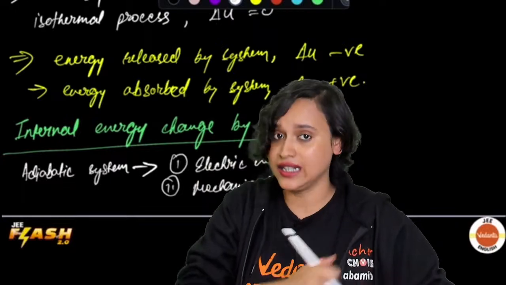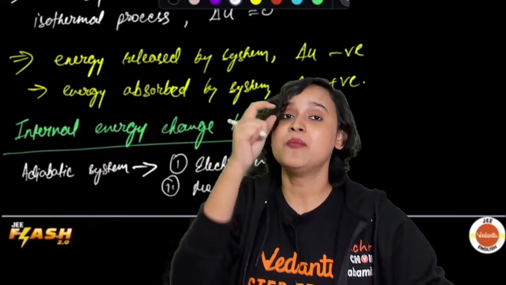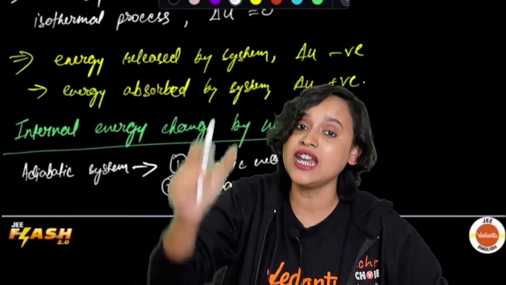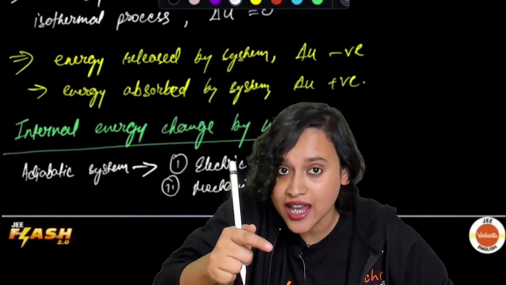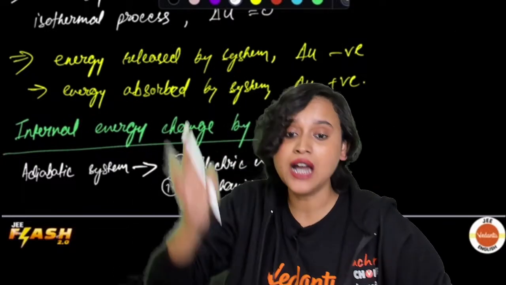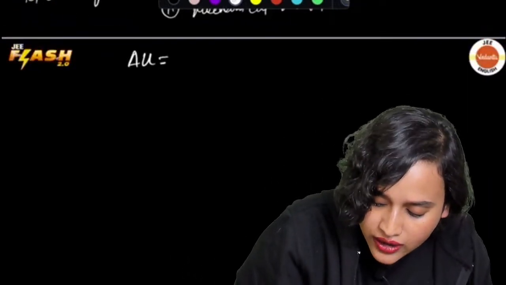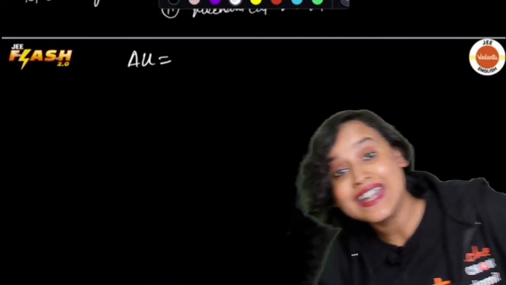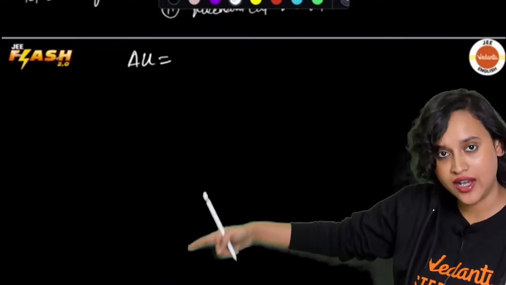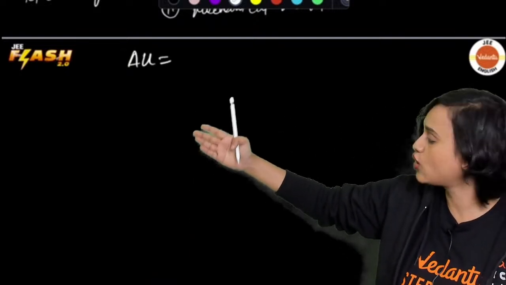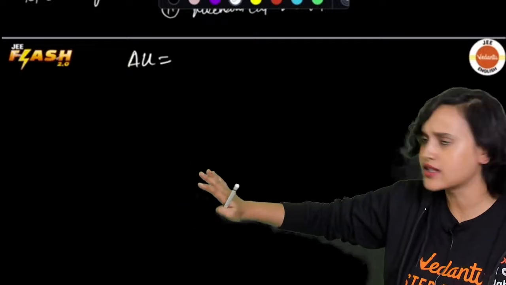Because my change in state of the system is the same regardless of whatever path I have taken, can I say that delta U is equal to the adiabatic work? Whatever work I have done, either mechanical or electrical, it does not matter.